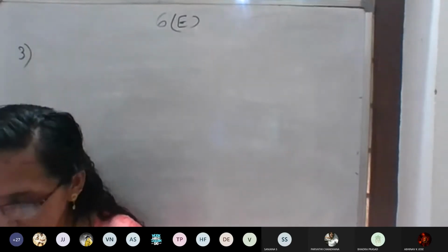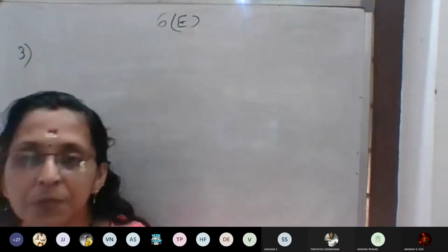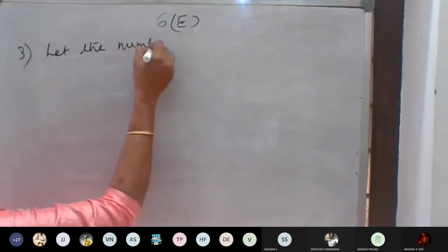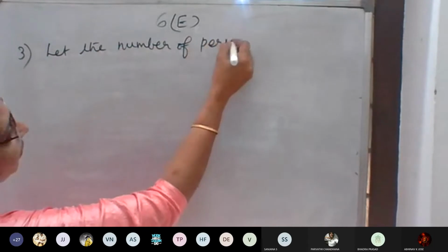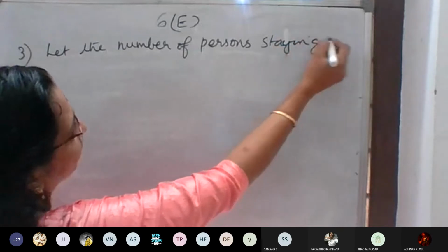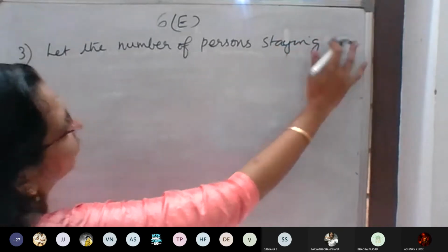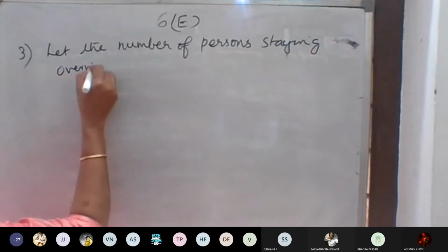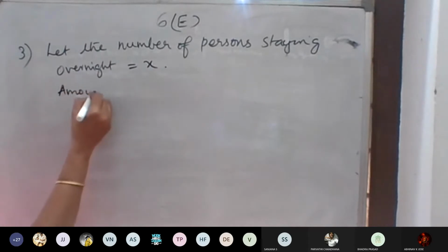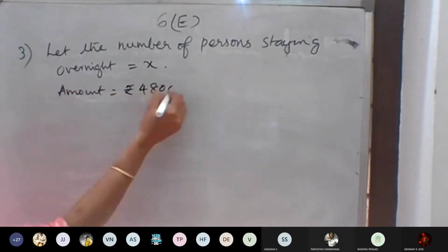Start: let the number of persons staying overnight be equal to x. Then the total amount is equal to rupees 4,800.